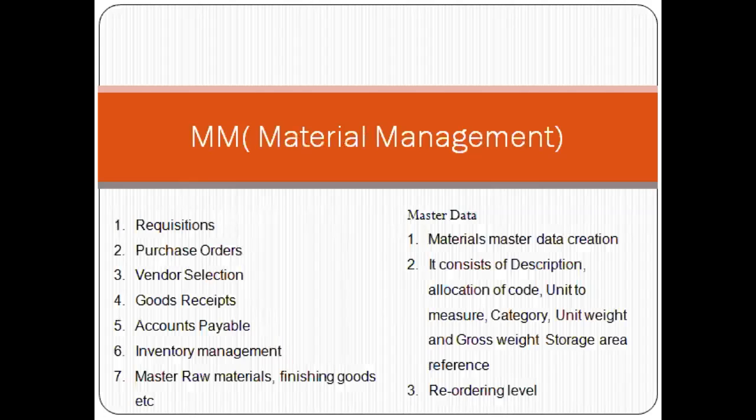And then accounts payable: what the credit period is, and through that we can go with the payments for them. Then inventory management: is it in the stock, the materials which we are ordering, how much is there in the stock, and how much we have to order. That is done by inventory management. Then the master for raw materials and finished goods. The stock is not only for the raw materials; we will also have finished goods to go with the sales. So this is material management.